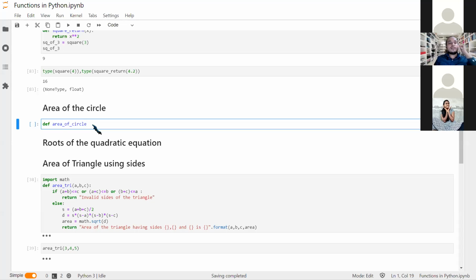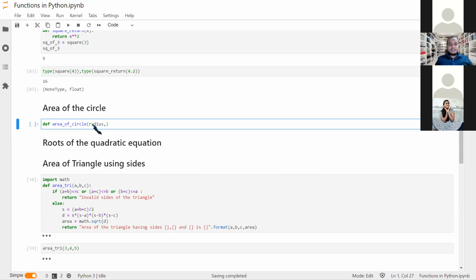So it would give us a little bit of practice, and then we'll apply the functions. We'll see its applications. Now, the definition of the function area of a circle. What do we need? We need radius, and what else do we need? We need the value of pi.